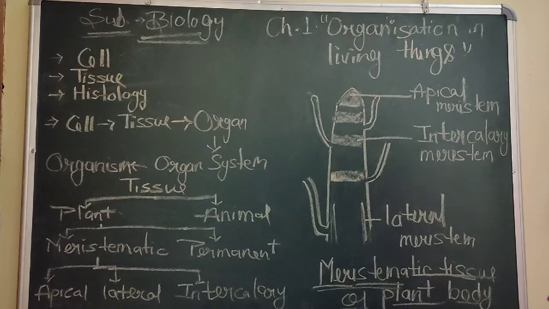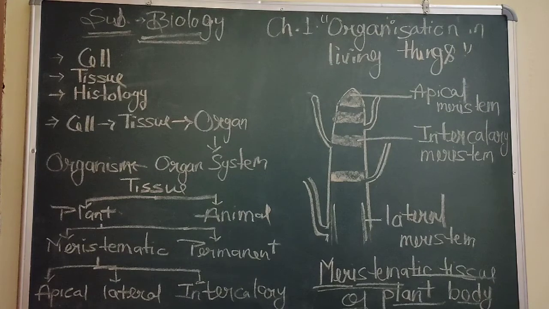Now, tissue. As I said earlier, tissue is a group of cells having common origin and similar structure that work together to perform the same function. There are many cells in a tissue and all the cells have a common origin, and the structure is also the same.